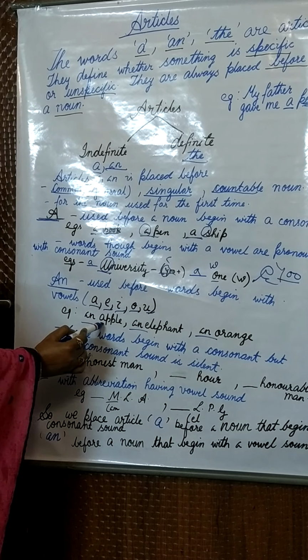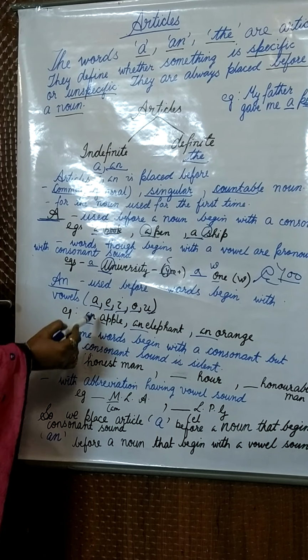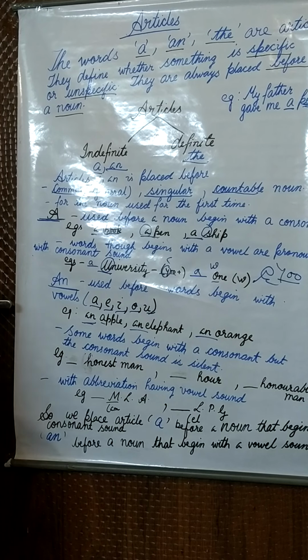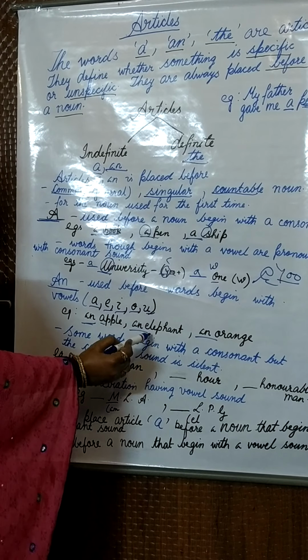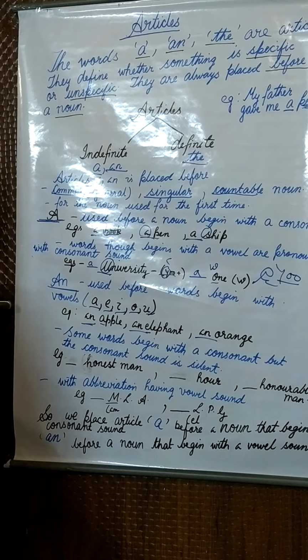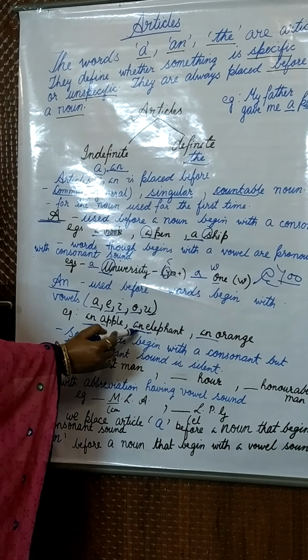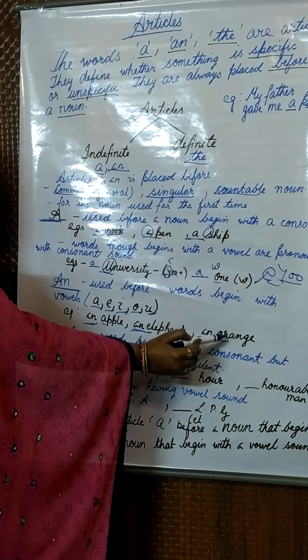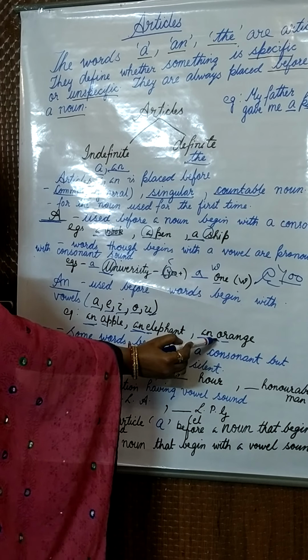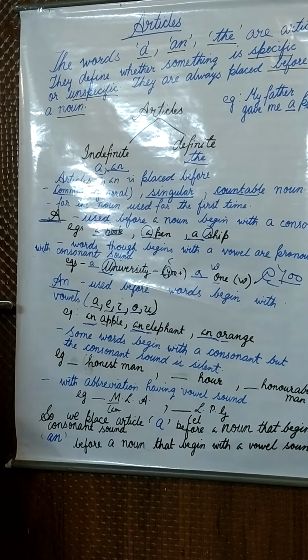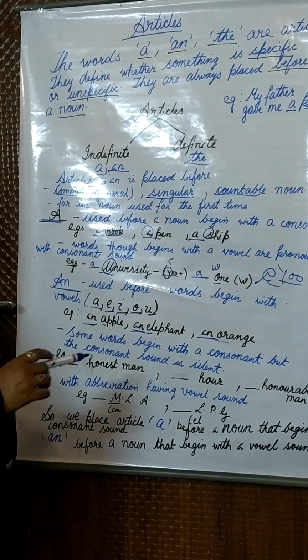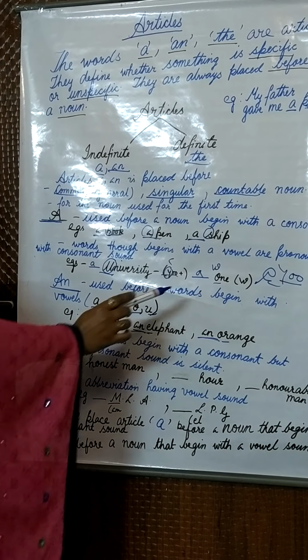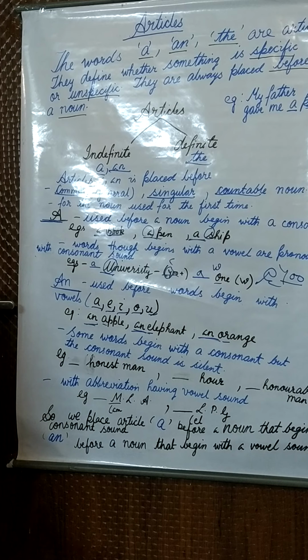Apple. Apple begins with A, which is a vowel. So we will place the article an. Elephant begins with E, which is a vowel. So we will begin with the article an. Orange. It also begins with a vowel, O. So we will place an before orange. So an is used before a word which begins with a vowel.